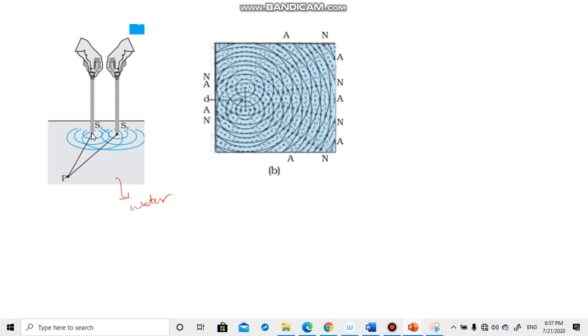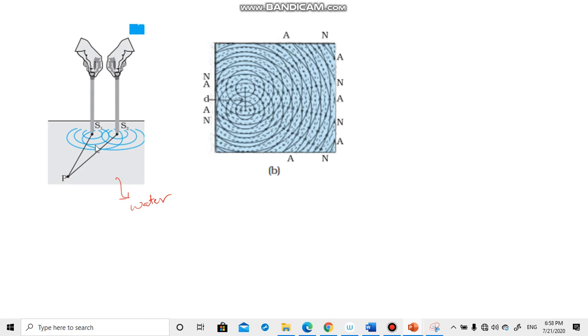Let us say this is the first source, this is the second source where the disturbance is created, and this is another point P. Because of this disturbance, both waves reach P at the same time. Then both waves are coherent.